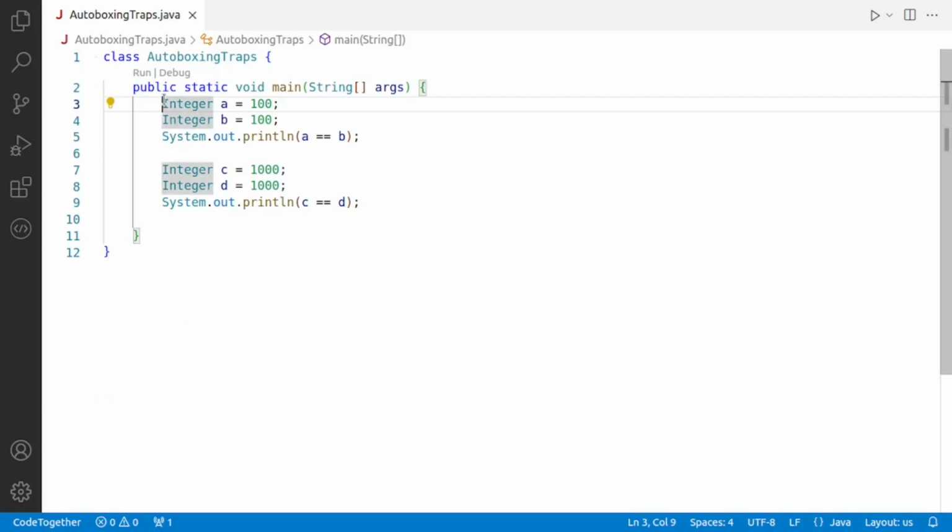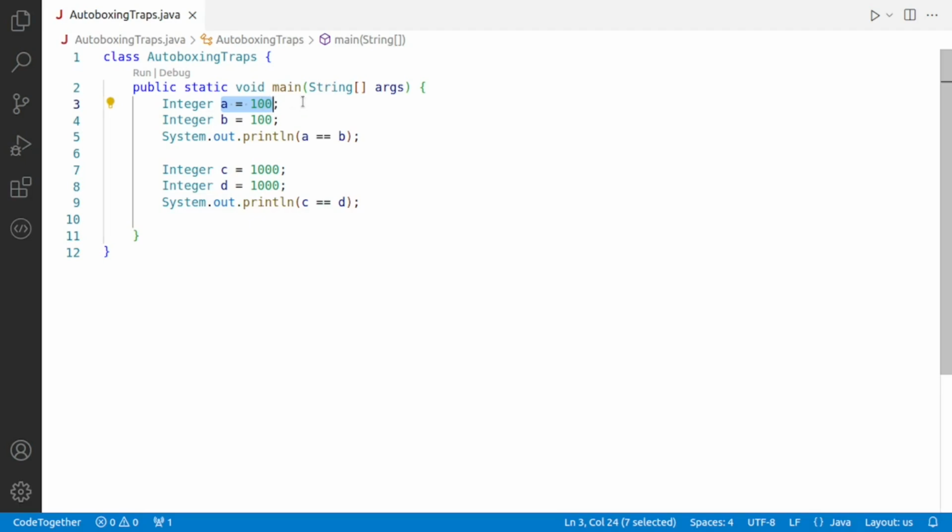Notice line number 3. Here we are saying Integer, which is a wrapper class, and then we are having an object of Integer, followed by equal to 100. This a = 100 is actually autoboxing. The primitive value 100 is being directly assigned to an object.